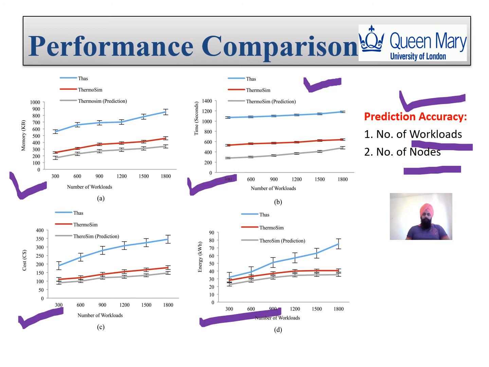Here we are just varying the number of workloads, but for prediction accuracy we have also considered the number of nodes, and in all the cases ThermoSim is performing better than THAS. We have also designed a prediction module based on the deep learning model, which also gives good performance and performs better than THAS.